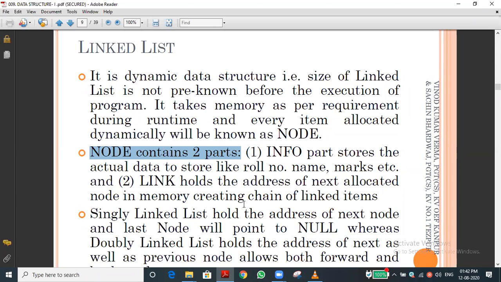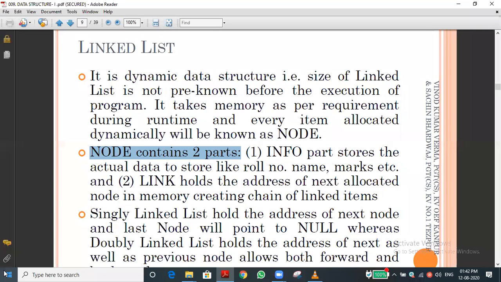The linked list node has two parts: the information part, which is the info part, and the link part. The information part holds the data stored in the memory location. For example, we used the ID function long back in the first chapter. Can you remember that ID function? It shows the memory location. Correct. The ID function returns the memory address of where the data is stored. For example, it may return 2000 something or 2 lakh something.